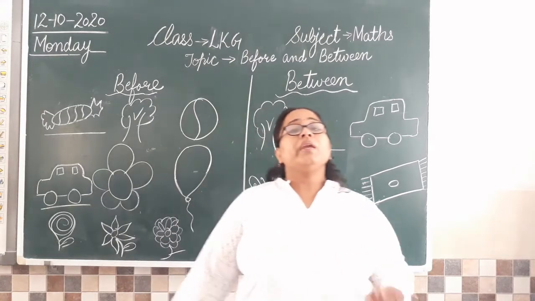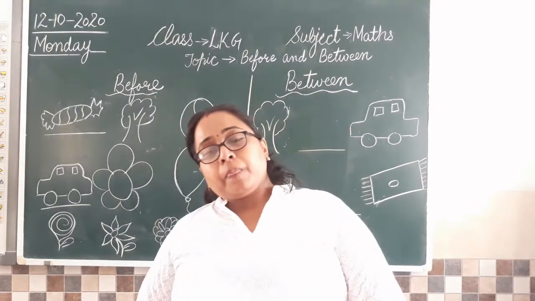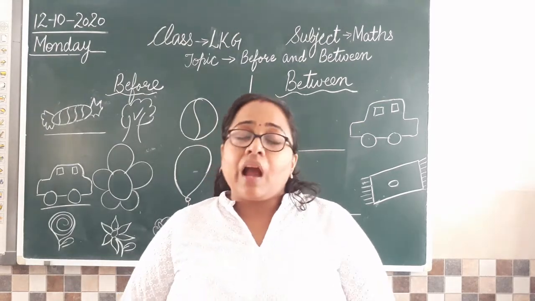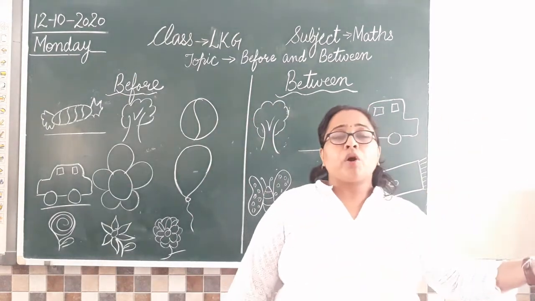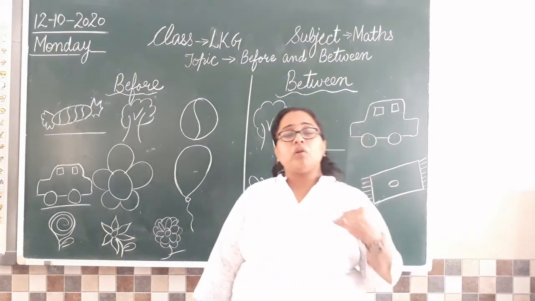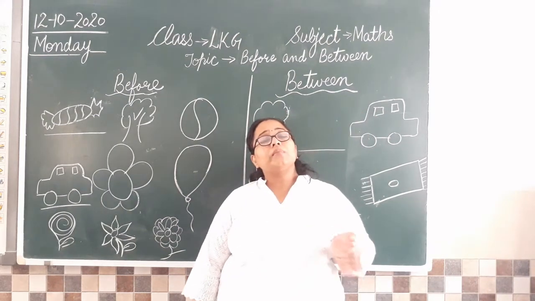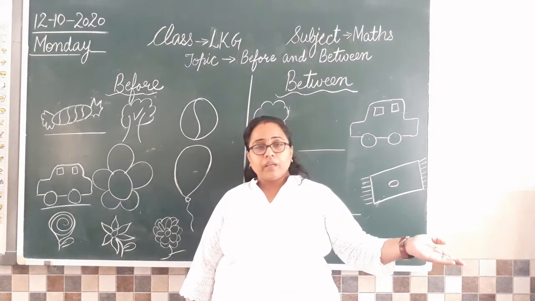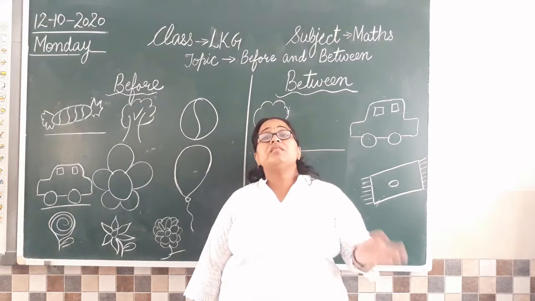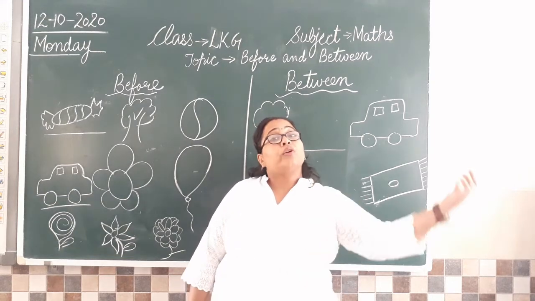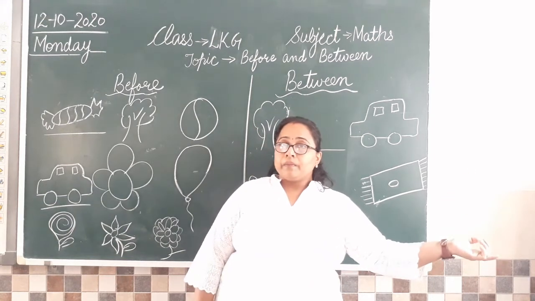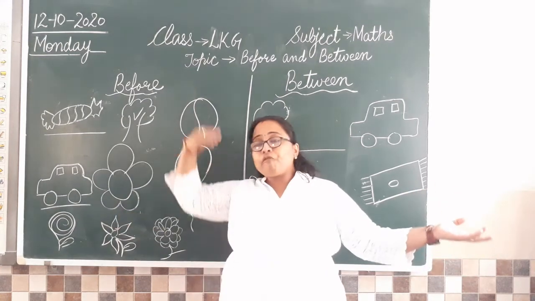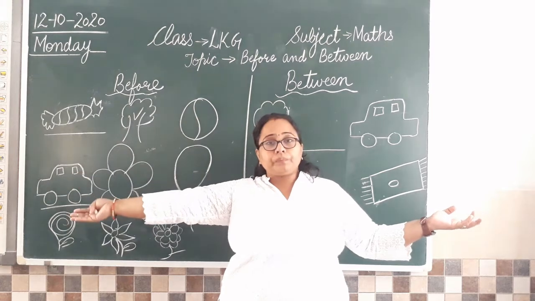Understood? Before means पहले वाला. You all know what is after? After means something that comes beyond, बाद वाला. जब हम counting बोलते हैं, अगर मैम बोलती है what comes after 7, तो आप बताओगे कि 7 के बाद कौन सा नंबर आता है? Isn't it? What comes after C? Alphabet C के बाद कौन सा alphabet आता है? D. So this is how we do after. After means बाद वाला. Before means पहले वाला.